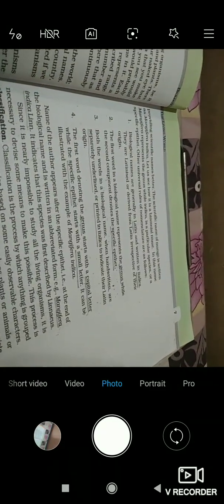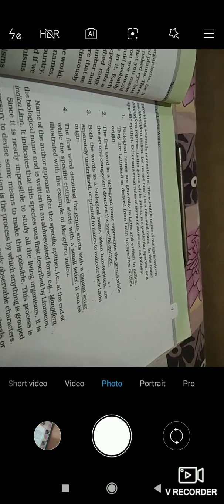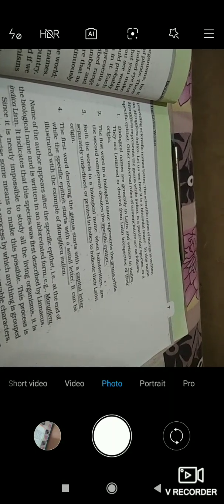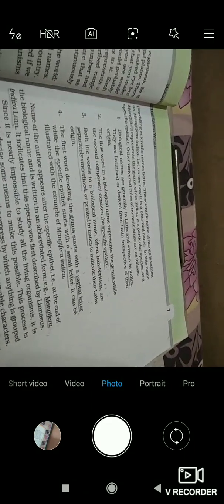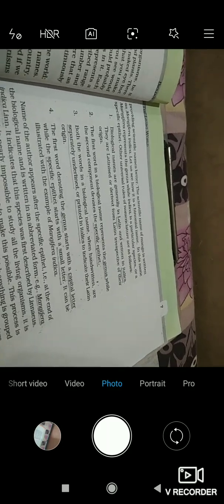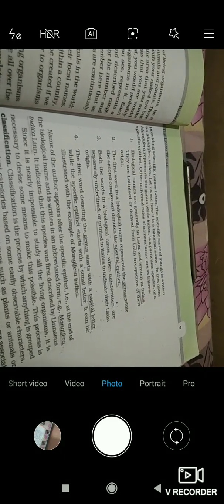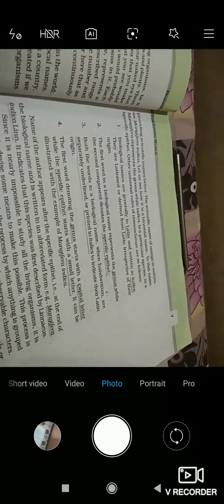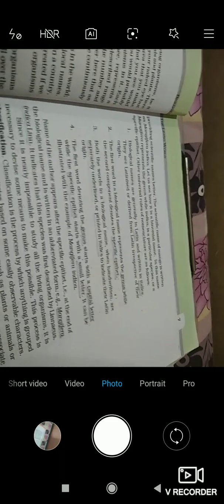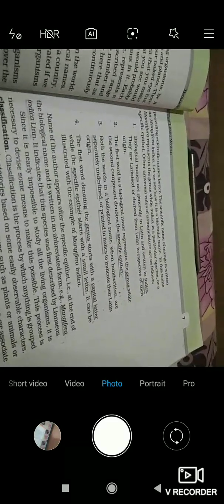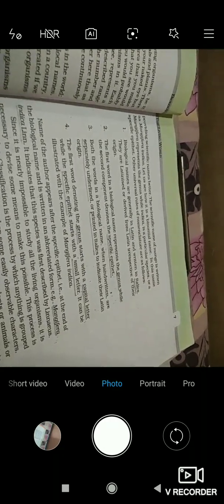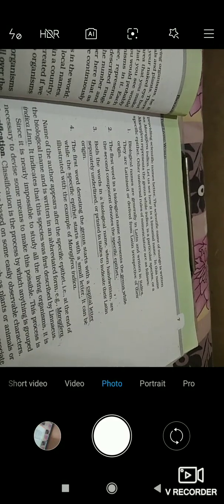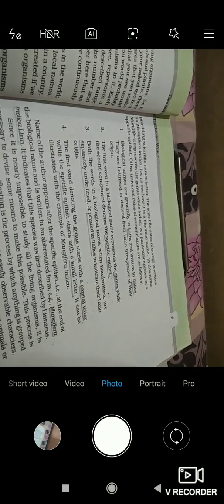Let's see the next statement. It indicates that this species was described by Linnaeus. So Linn, which is written after Mangifera indica, is the name of that scientist, Linnaeus. Okay, so it is telling that when we write the biological or scientific name of any organism, after that we write the name of the author who has given that name in an abbreviated form, that means in a short form. We write that short form of the author's name after the specific epithet, or after the biological or scientific name of that organism.